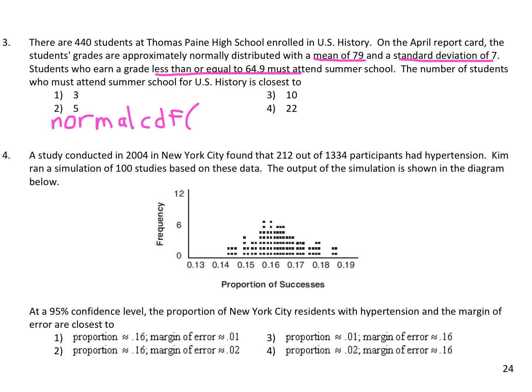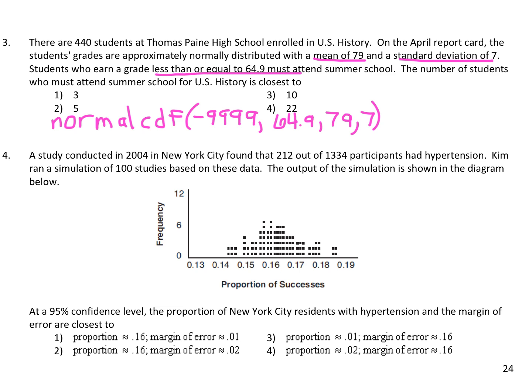For your lower bound, you could either use 0, or I like to just use a negative with a whole bunch of 9s, although technically you can't get a negative score. So even if you put 0 there, that's perfect. And then my upper bound is 64.9. After the next comma, we put the mean, which we saw was 79. And then our final number is going to be our standard deviation, which we see as 7.